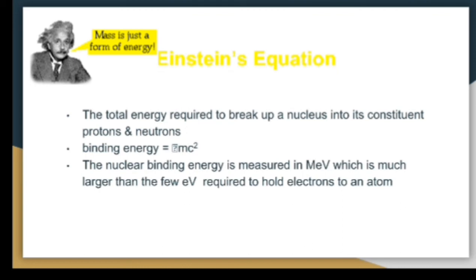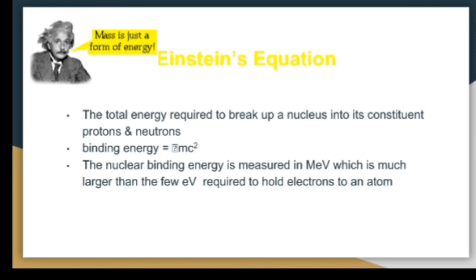In our next slide I take the Einstein equation. Look at the picture of the great Albert Einstein. Albert Einstein gave us a very important equation, E = mc². Friends, m is the mass and c is the velocity of light.